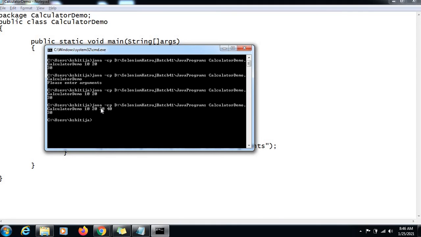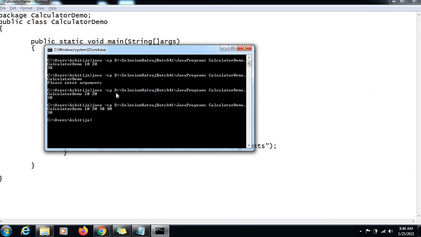So why make the user send the arguments, isn't it? If at all he is sending more arguments, then it's our program's job to indicate to the user not to send more than 2 arguments, because we only work with 2, isn't it?